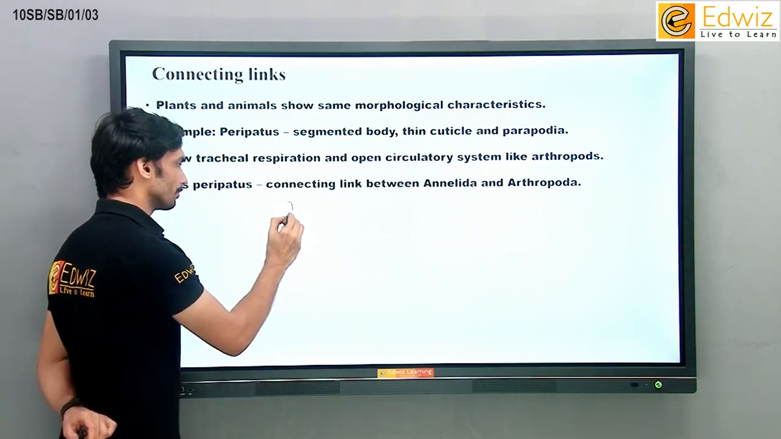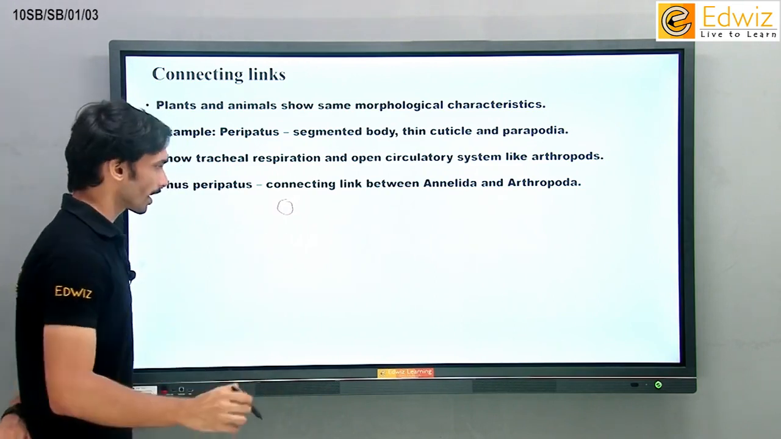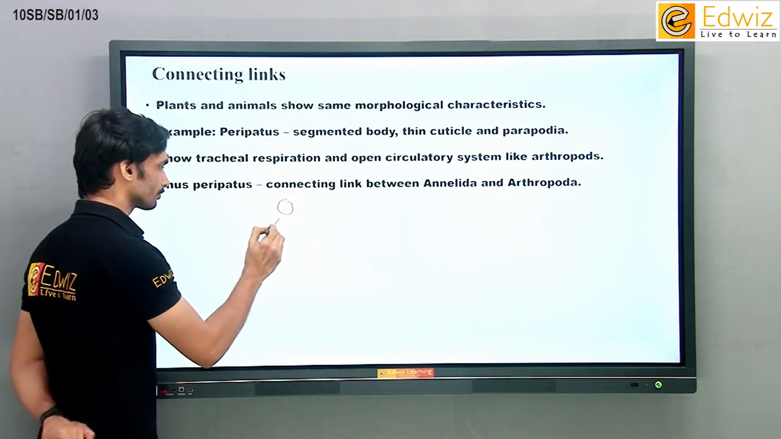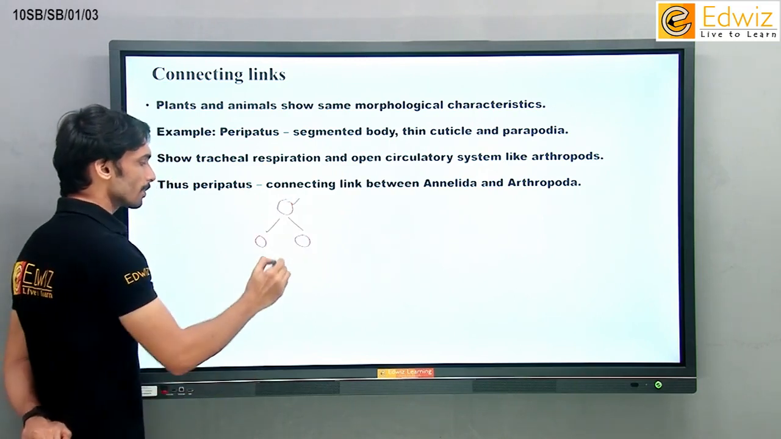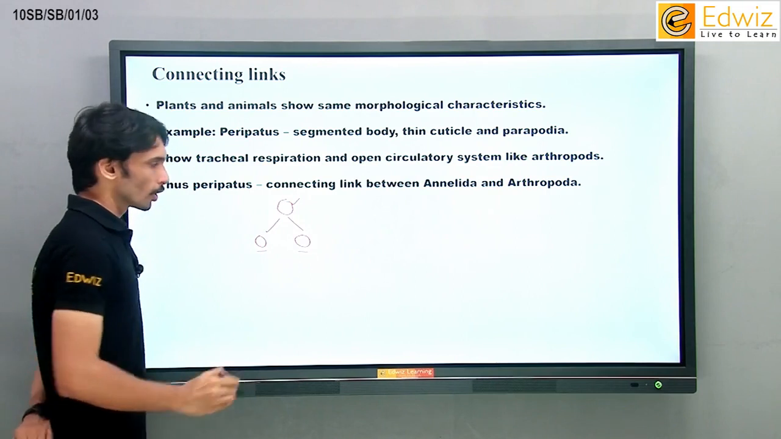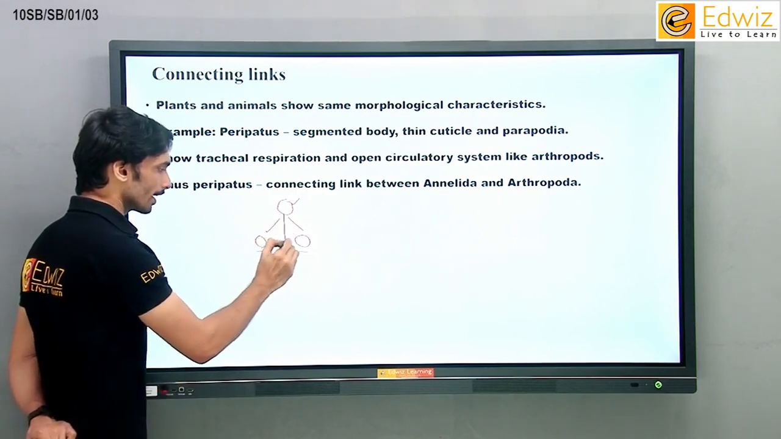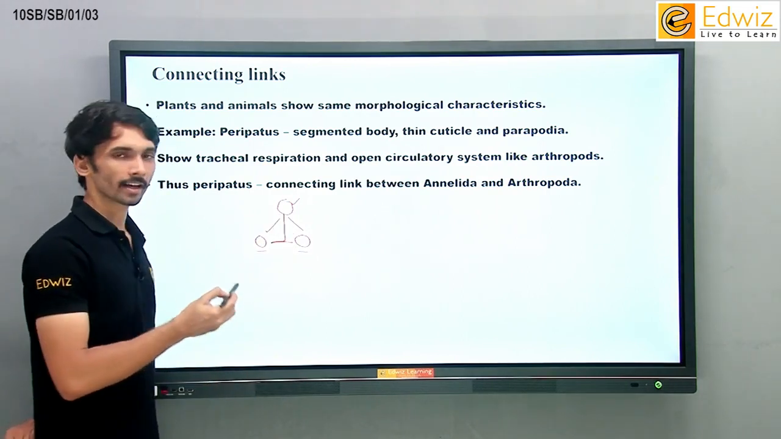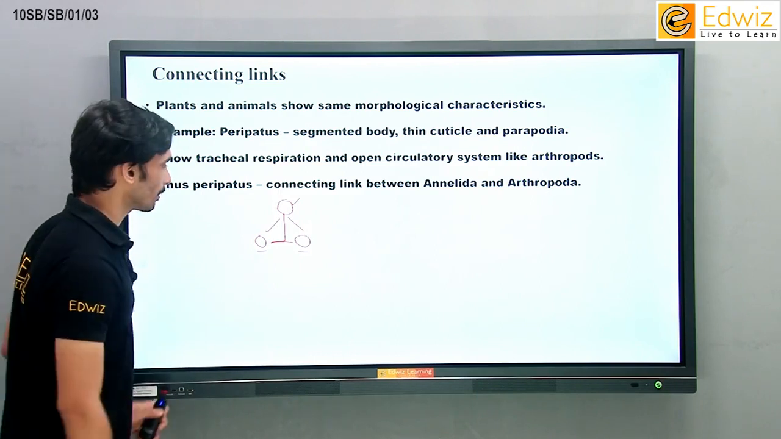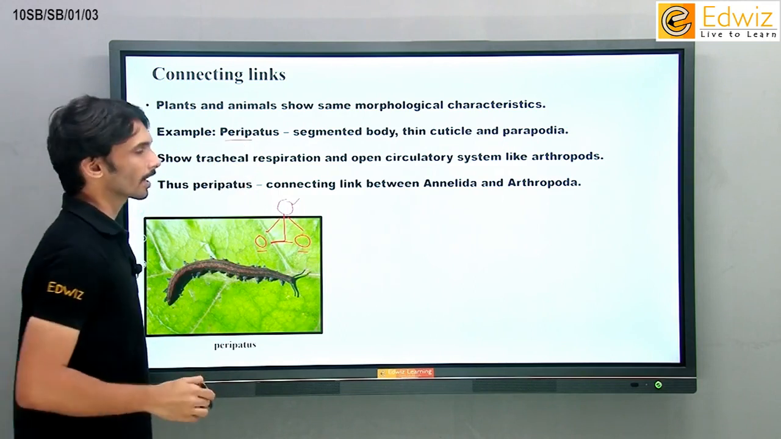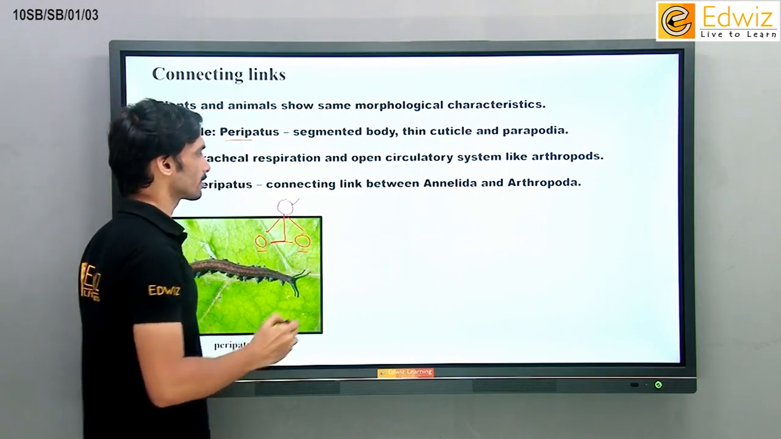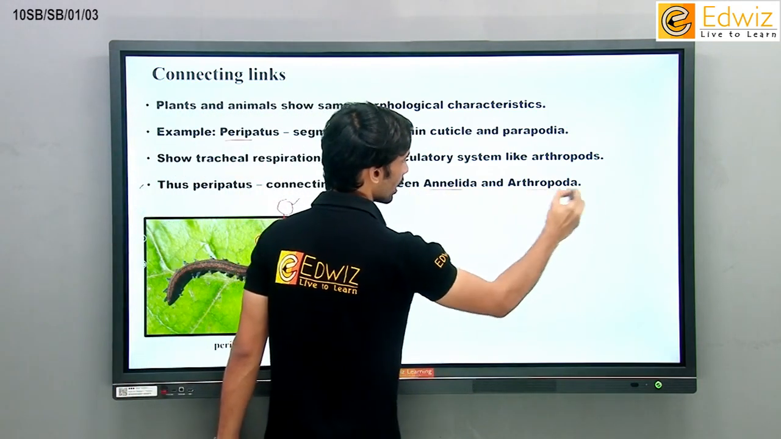If there is one organism, let us draw a circle only. It is forming 2 different organisms. Okay, one organism is giving rise to 2 different organisms. So उस एक organism को हम लोग इन दोनों का connecting link बोलेंगे. It will be called as the connecting link between both of them. For example, you can see this first worm called as peripatus. Peripatus is a connecting link between 2, that is Annelida and Arthropoda.